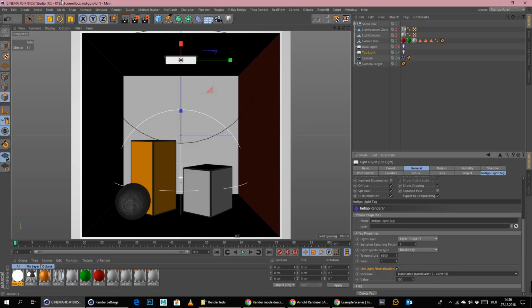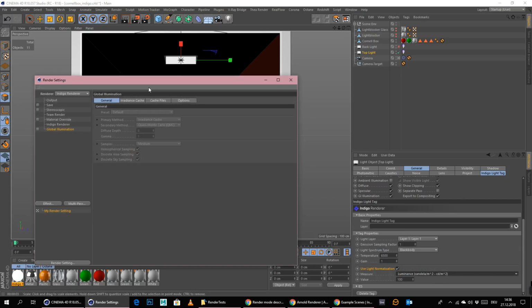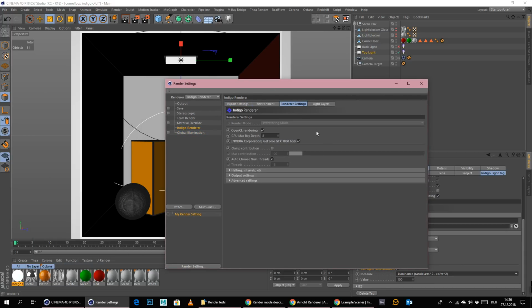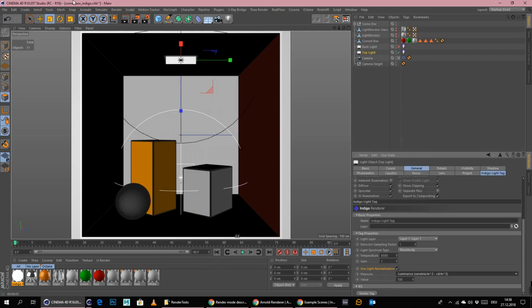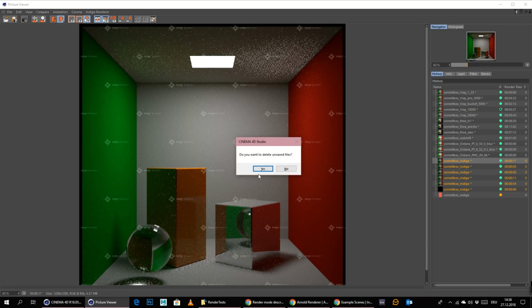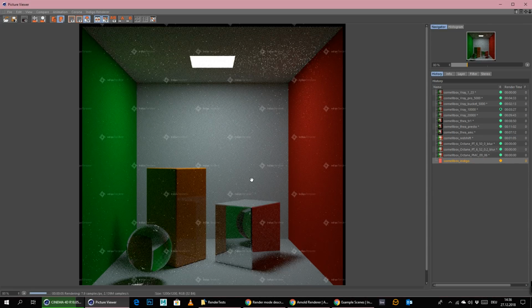Yeah, okay. So let's just do the test as it is. We will try it first of all with the render settings here, and we will switch off OpenCL rendering. So we're really using the path tracing mode here, and not the OpenCL rendering. And let's go render to picture view. This is really crazy that this is not working at all. I have no clue what I'm doing wrong.